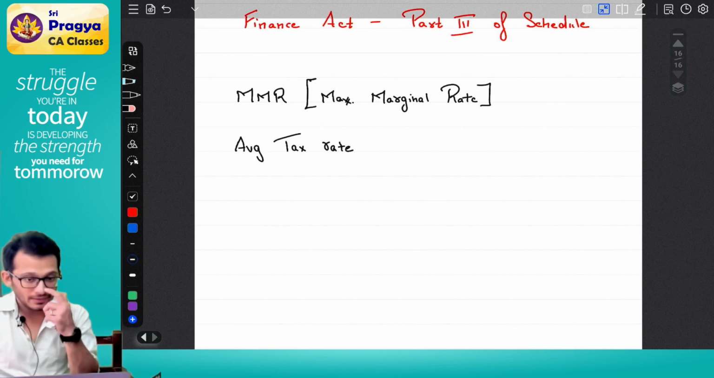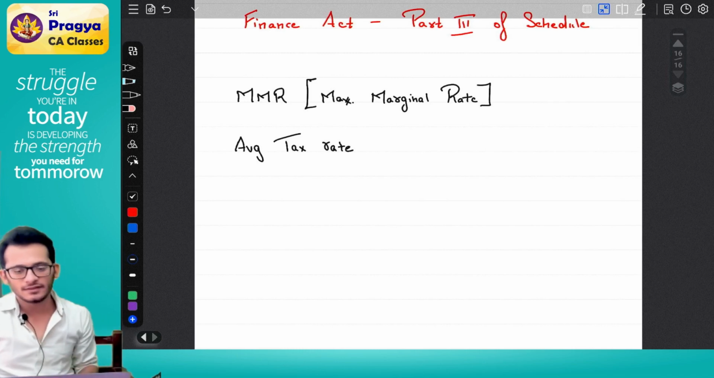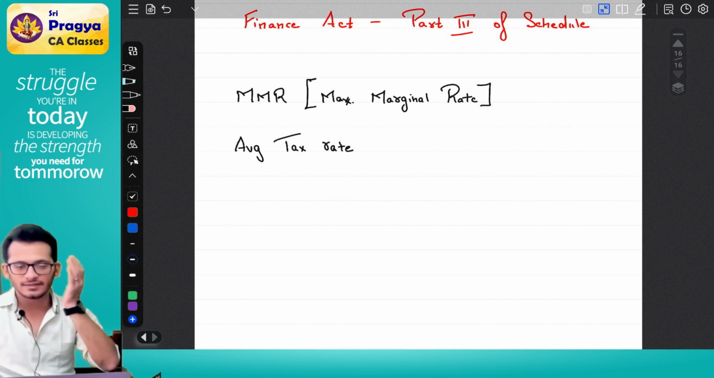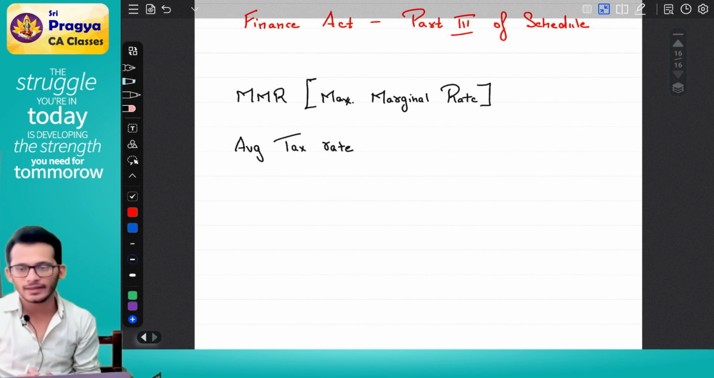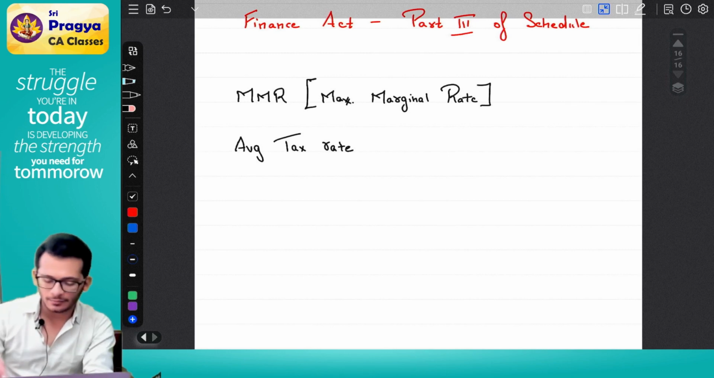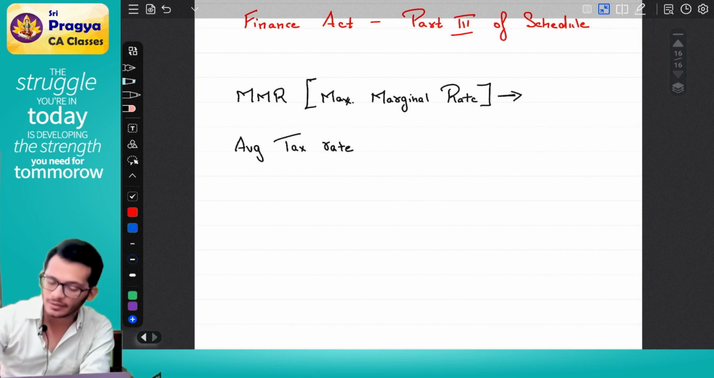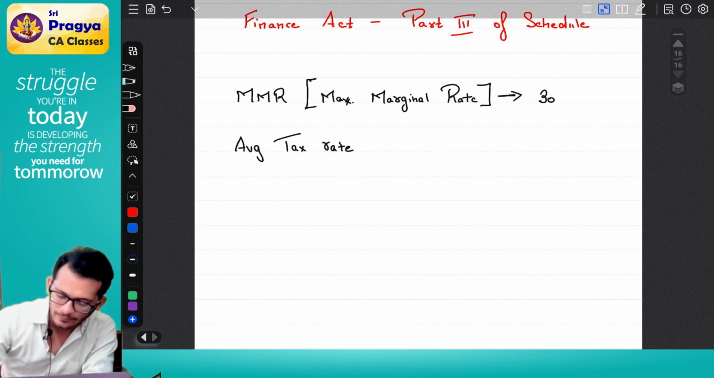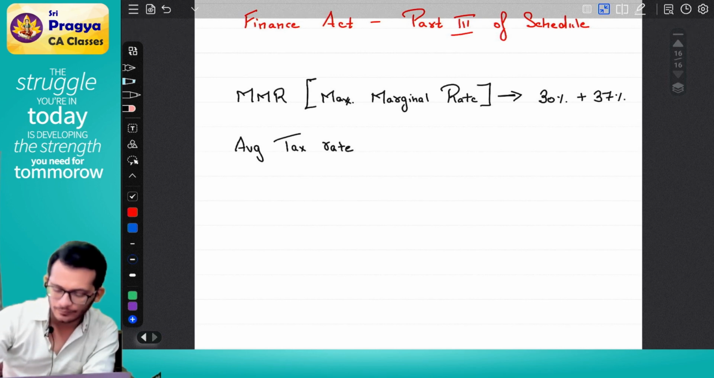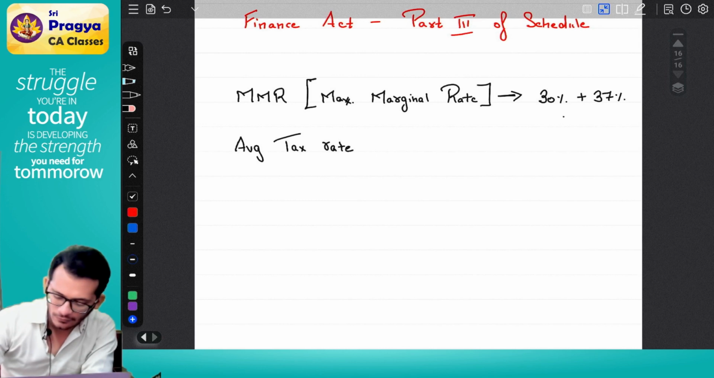What do you mean by maximum marginal rate? It is the highest income tax rate in India for a resident person. The highest rate for a resident person is basic tax of 30%, plus, if you are a very rich person, a surcharge of 37%, plus cess of 4%.